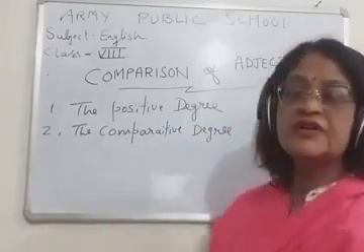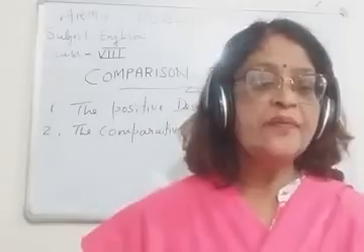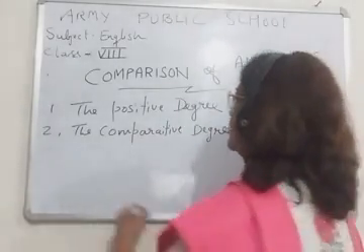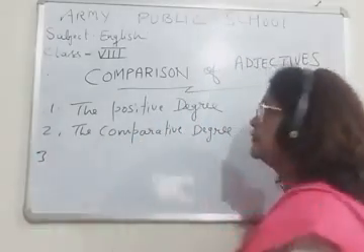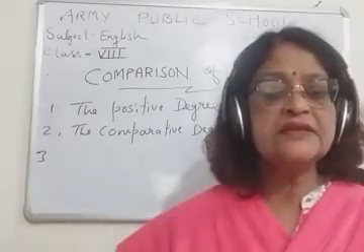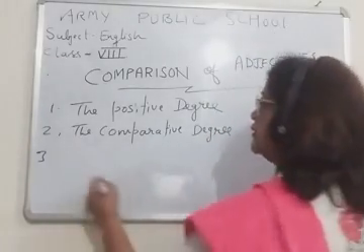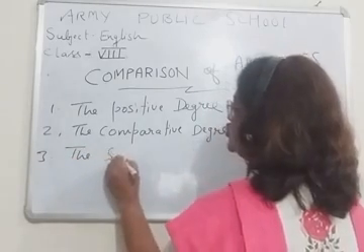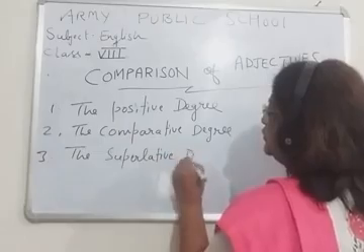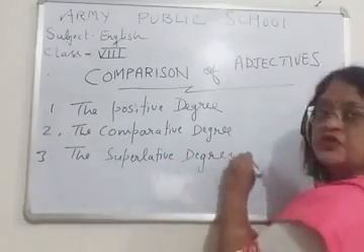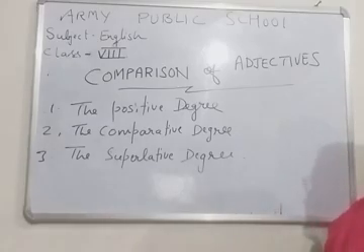Okay. So children, second is the comparative degree, and third is the superlative degree. So you can see children, I have written these 3 things.